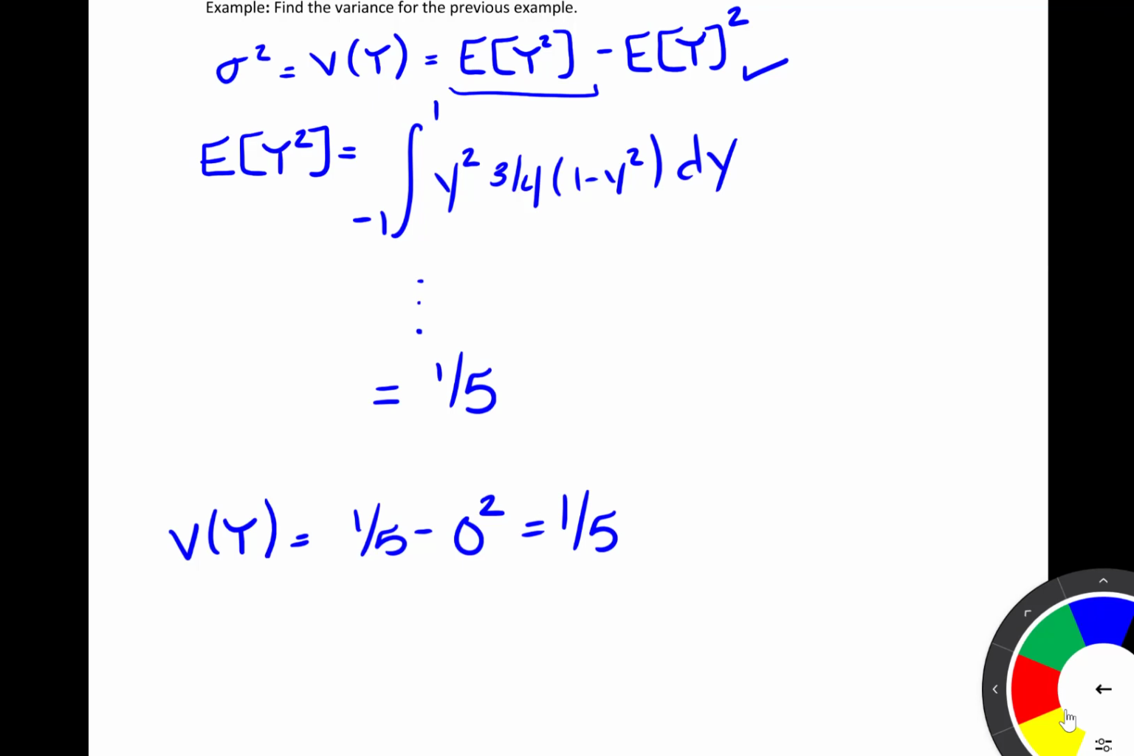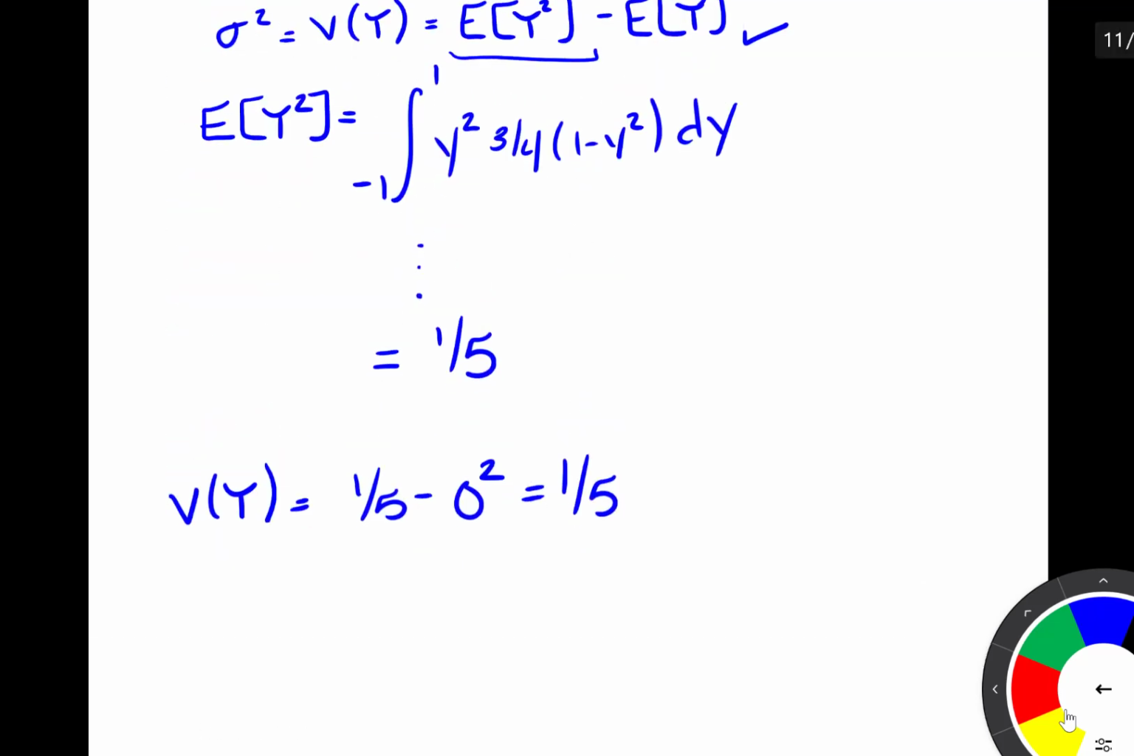Now for this note set, I did gloss over some of the integration. If you have any trouble with that at all, please let me know. I'm happy to write those steps out for you fully and to go over them with you if you'd like me to. And so this is going to conclude this note set.